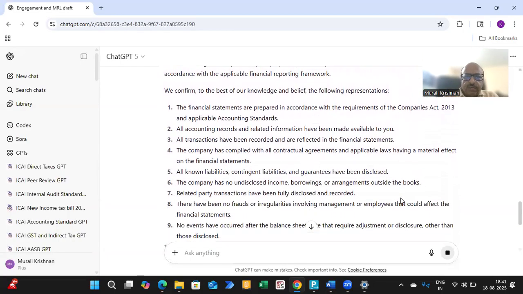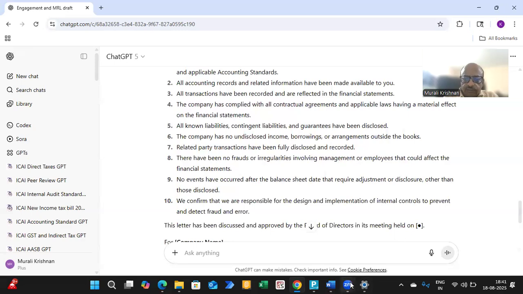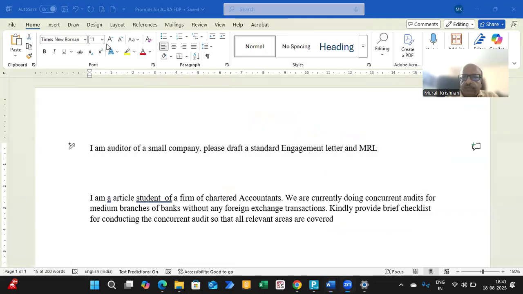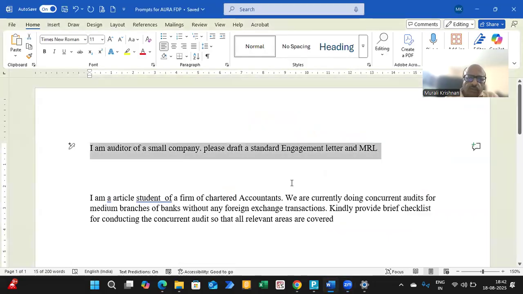The next thing, similar to this, is also very important. If you are going for a concurrent audit and you don't know much about it, but you need to do a good job for that, you need to tell your principal that I will try to find out from ChatGPT and somehow get the points that need to be covered. I will bring the work and you can have a look at it and review it. So in that case, how do you go about it?